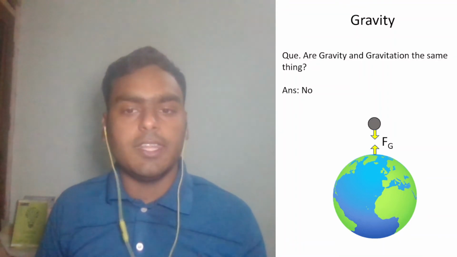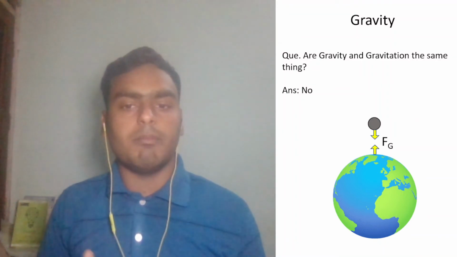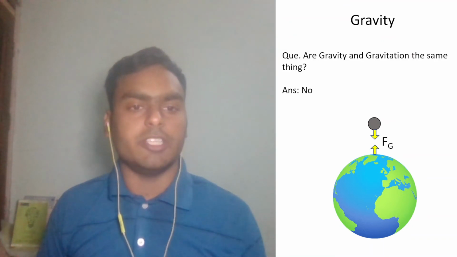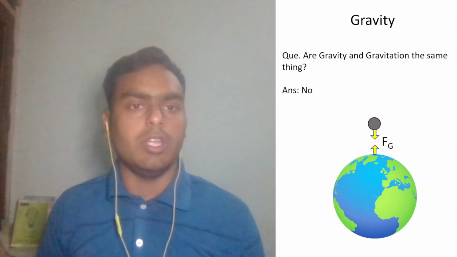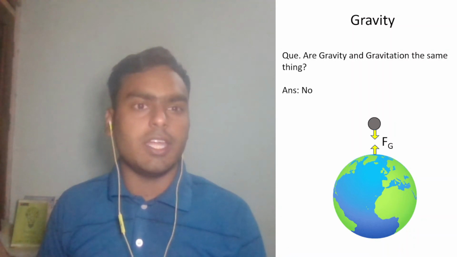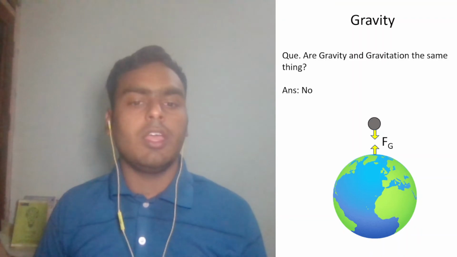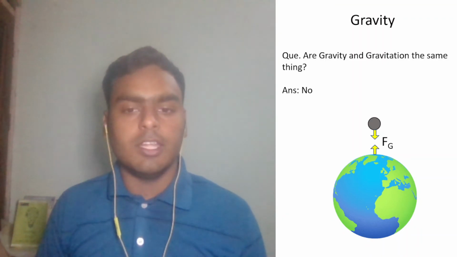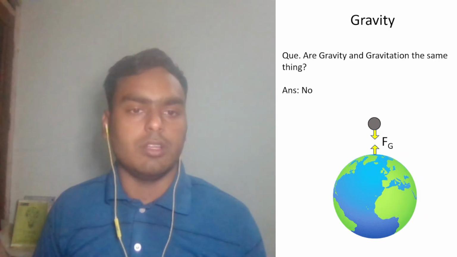First, I can say that there is a force of attraction working between Earth and the body, named gravitational force. You can say that it is the definition of gravitation. And I can also say that because of Earth's gravity, the ball is attracted towards the Earth.